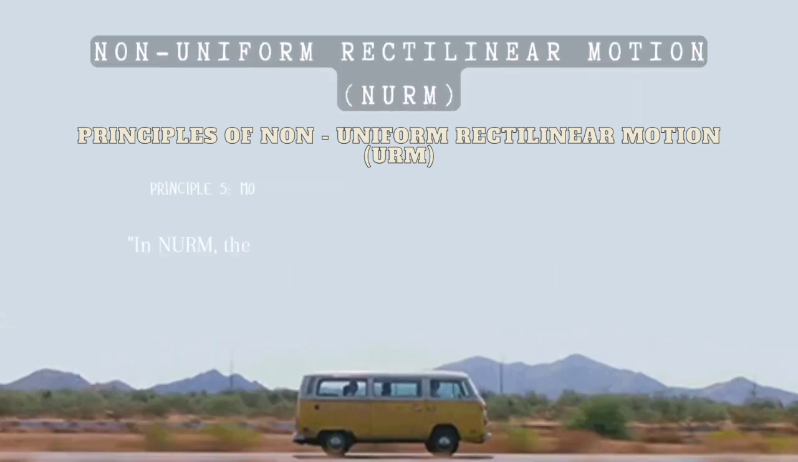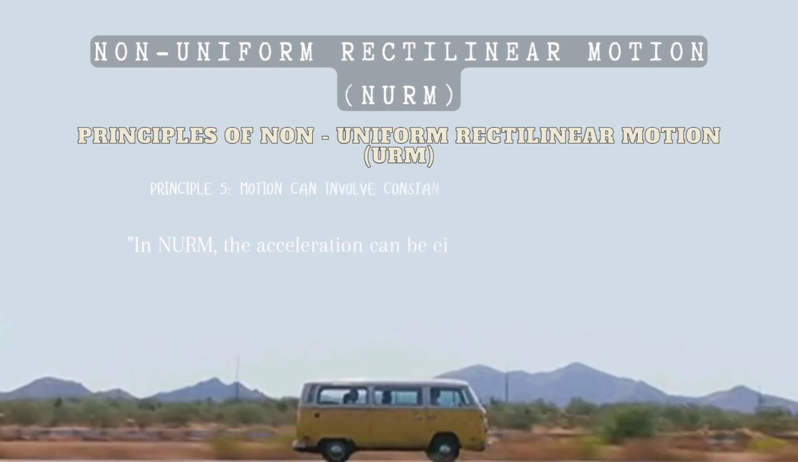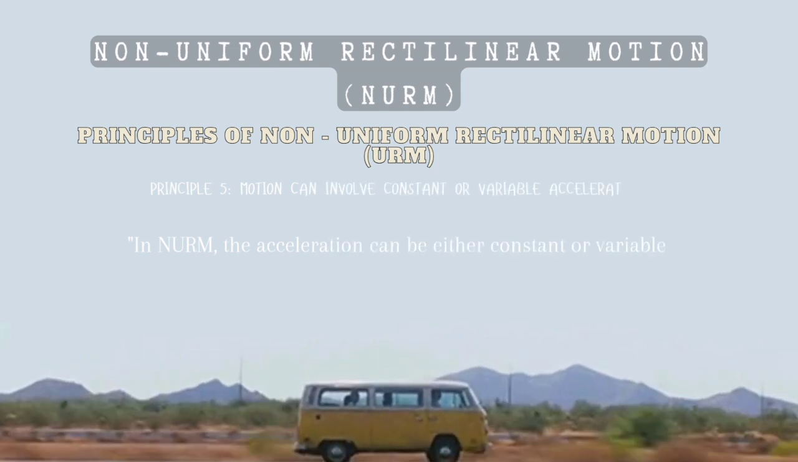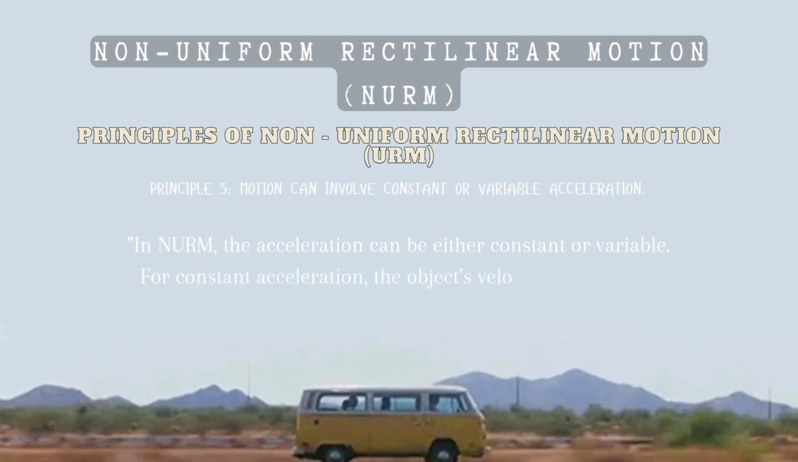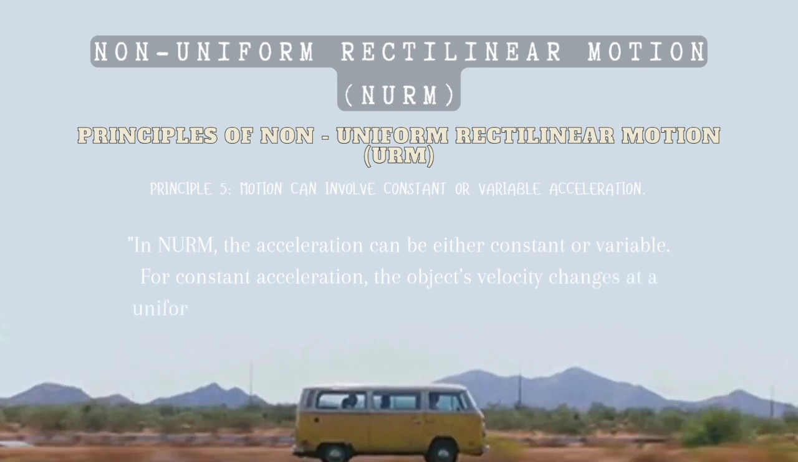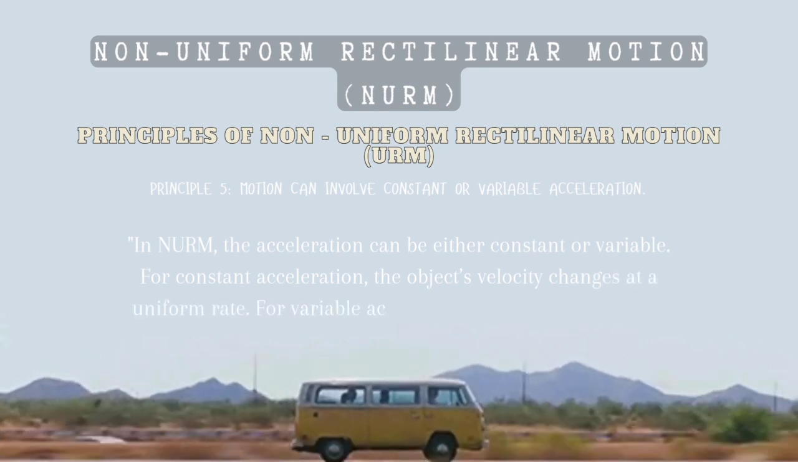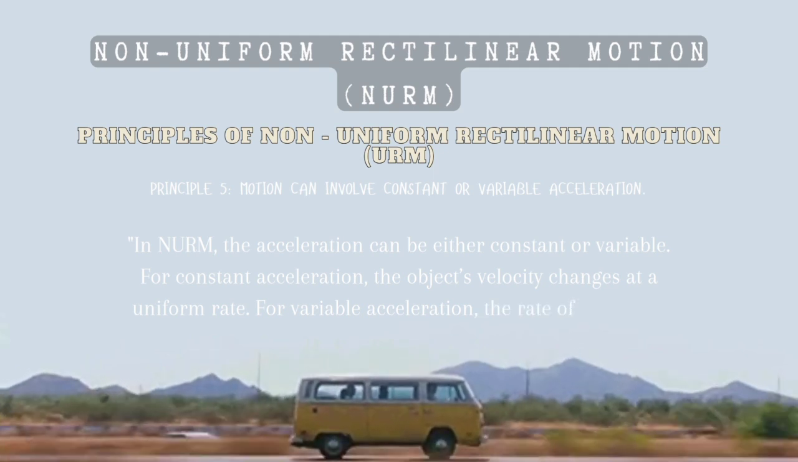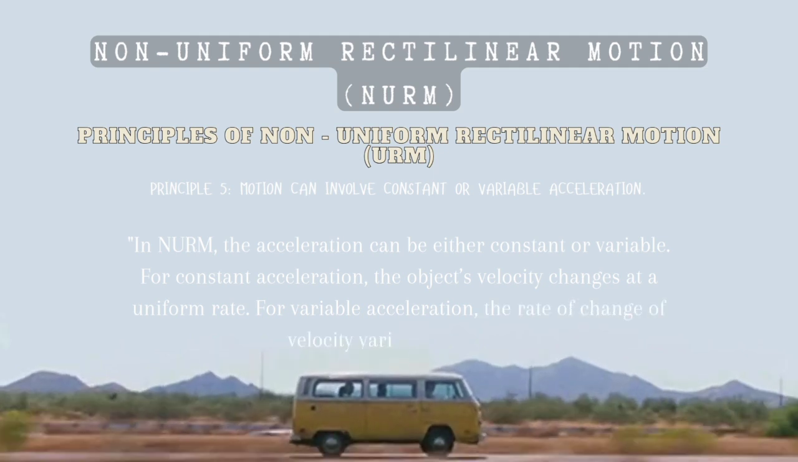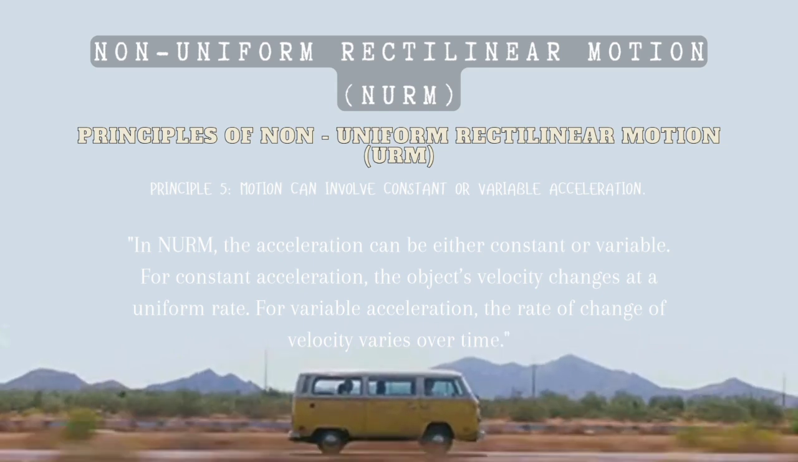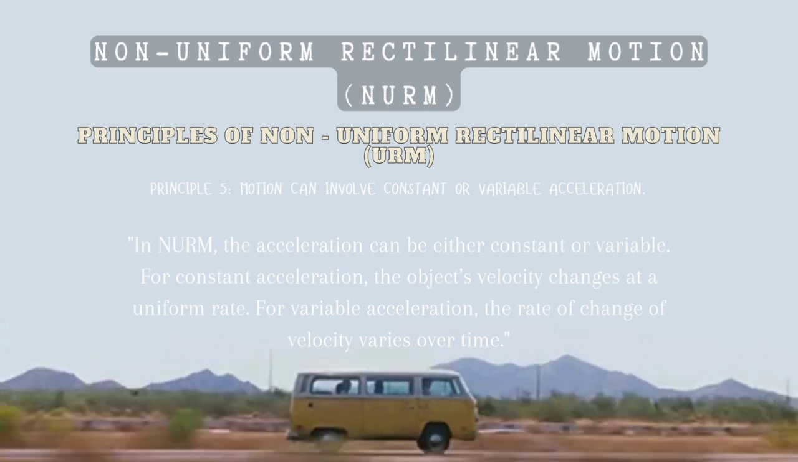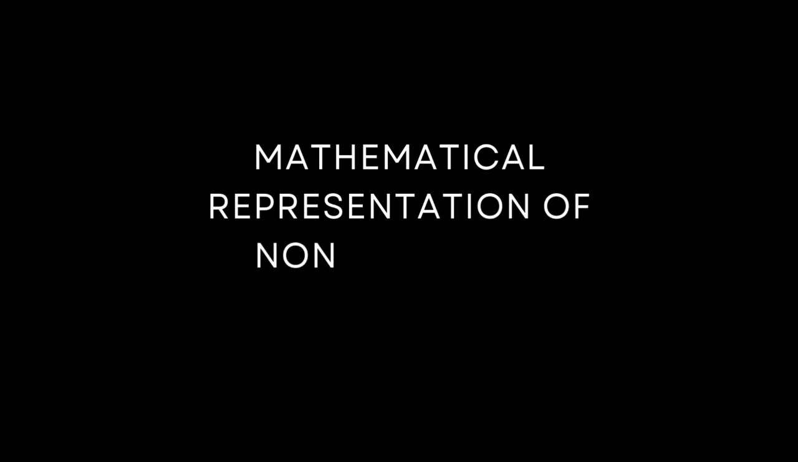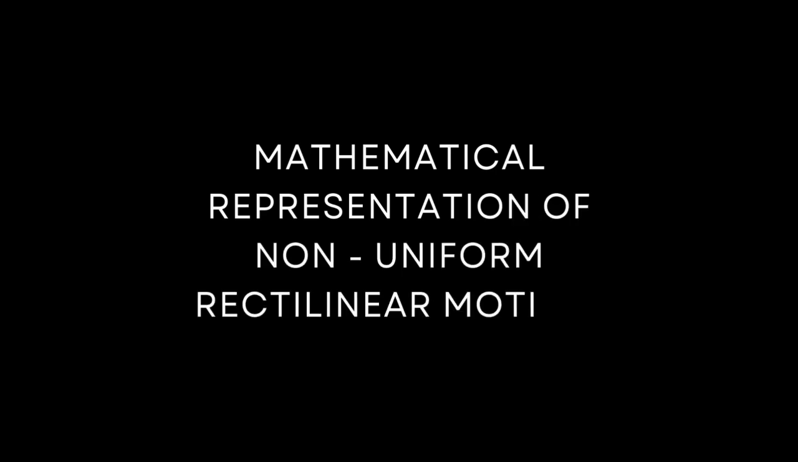And the last principle, 5, is that the motion can involve constant or variable acceleration. In non-uniform rectilinear motion, the acceleration can be either constant or variable. For constant acceleration, the object's velocity changes at a uniform rate. For variable acceleration, the rate of change of velocity varies over time. Let's proceed to the mathematical representation of non-uniform rectilinear motion.